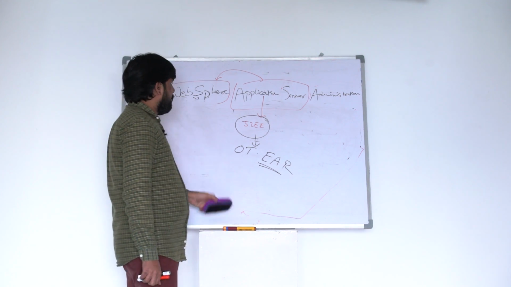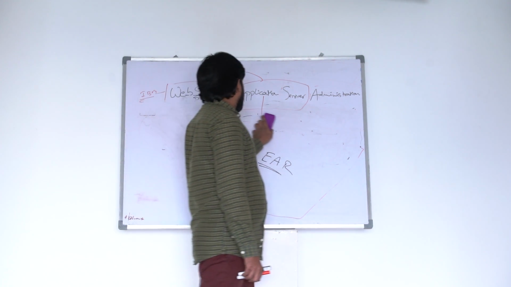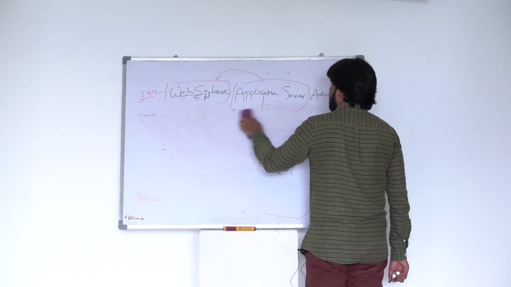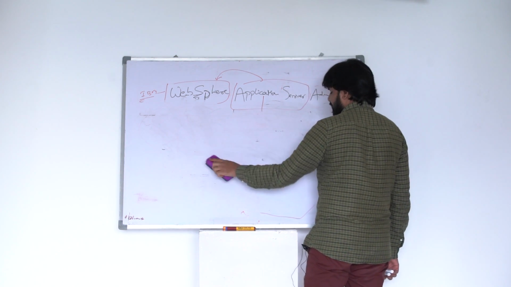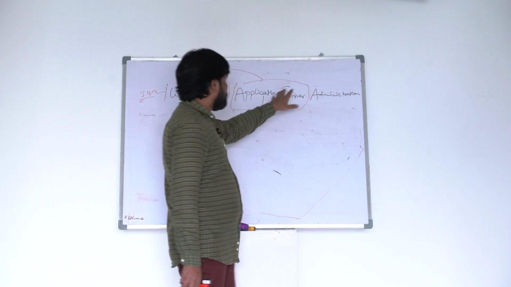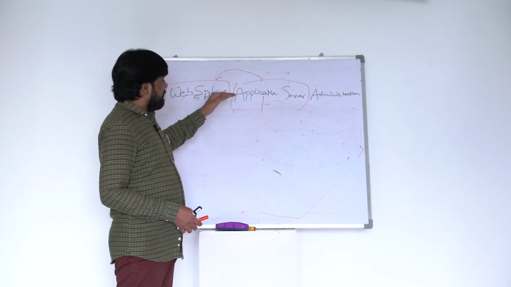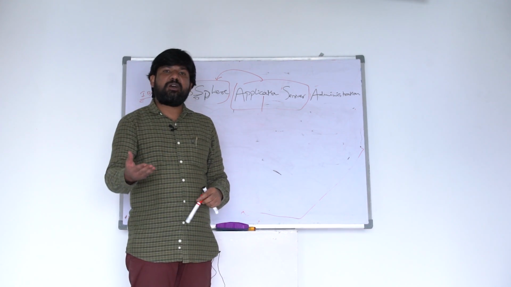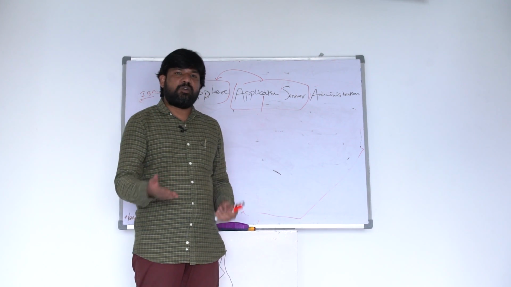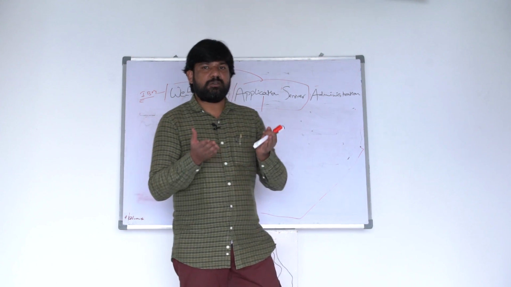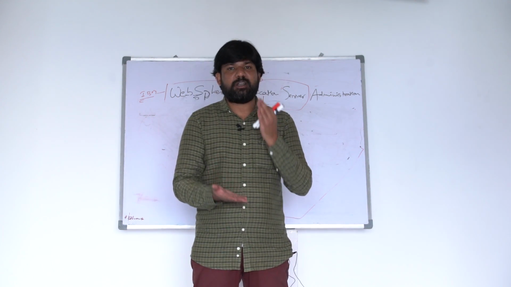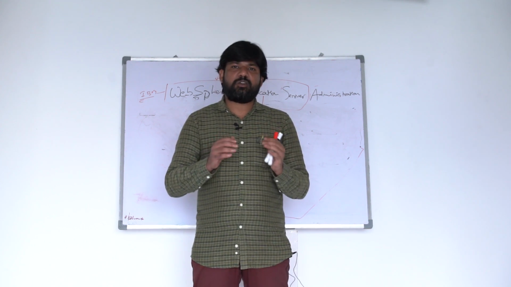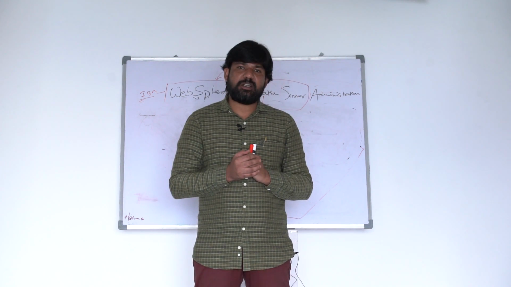Here, as of now, we are saying application server, application server, right? Application server administration. What is the purpose of the application server? In the middle, it is going to take care of J2EE applications. Throughout the world, lakhs and crores of applications are there.